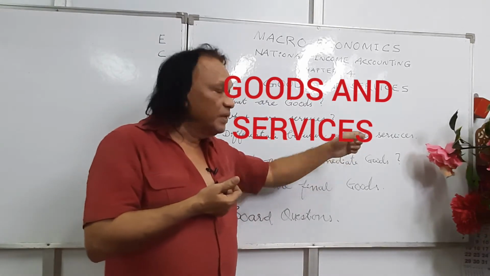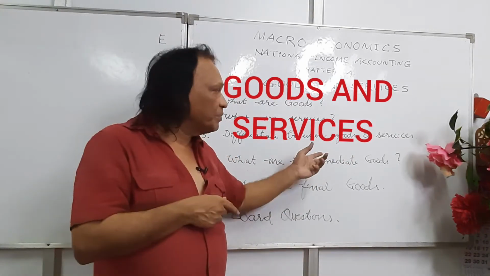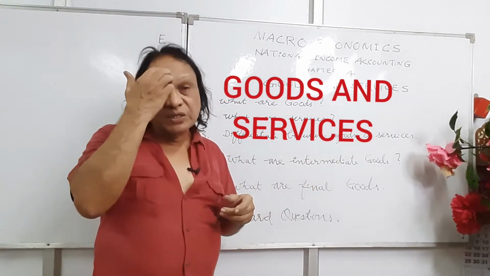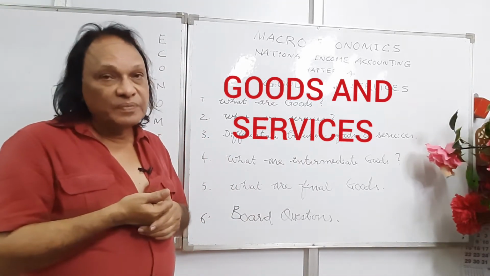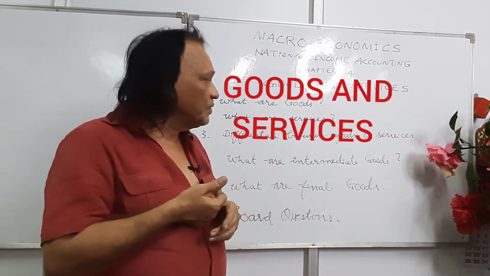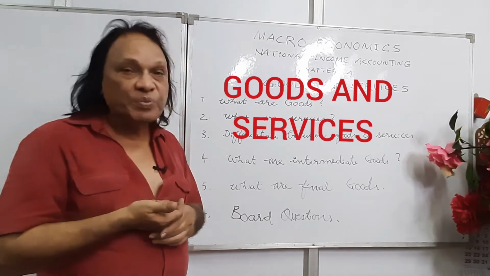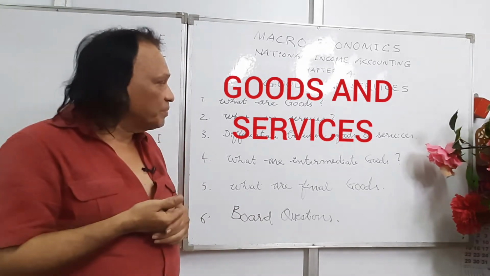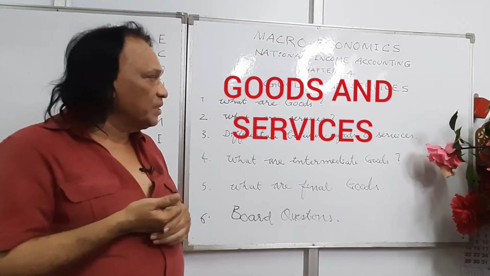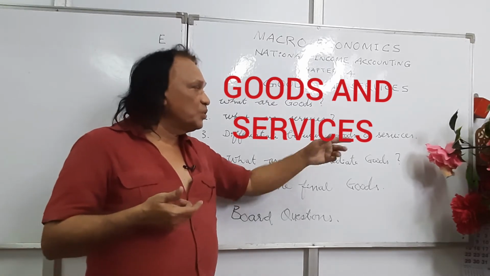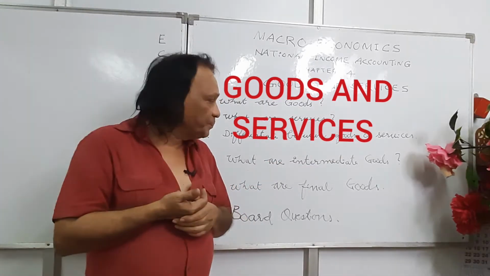Goods are tangible, services are intangible. Goods can be shifted from one place to the other place. Services can't be shifted. There is a time gap in production of goods, but there is no time gap in production of services. Goods can be seen and touched, services can't be seen and touched. Goods are counted when they are produced, services are counted when they are rendered.